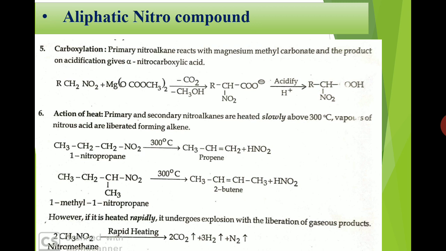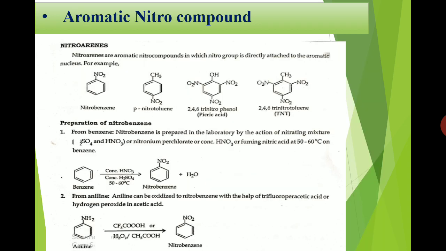Nitromethane when rapidly heated gives carbon dioxide, hydrogen gas and nitrogen gas. Okay, hence nitro compounds are highly dangerous chemicals. So be careful when we use them in the lab. Okay, now we will see the aromatic nitro compounds.